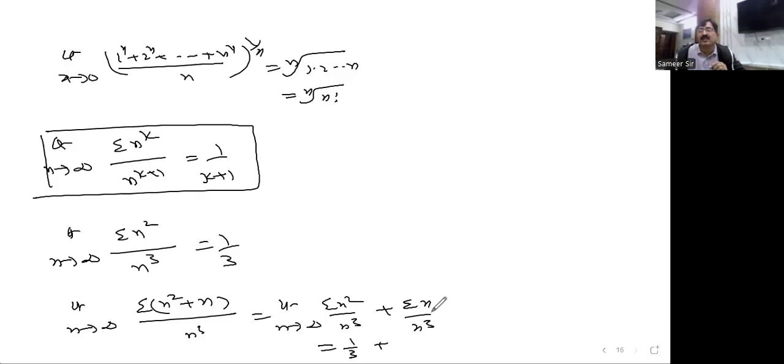If the difference is more than this, that means the denominator power is more than the numerator, not 1, more than 1, so what does the answer become? 1 by infinity is 0, you are getting. So 1 by 3. If the numerator power is more, the answer is what? Infinity, you are getting here.